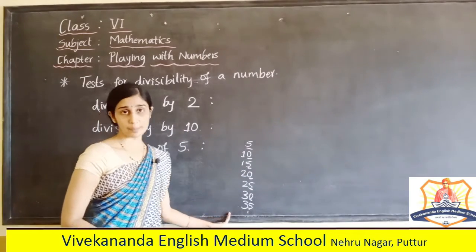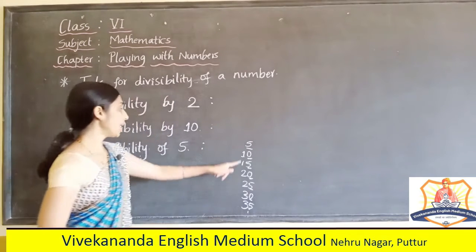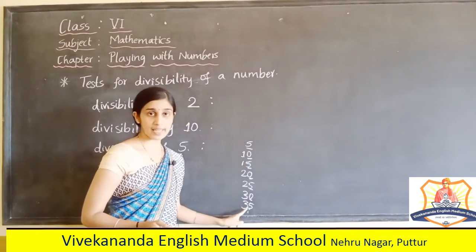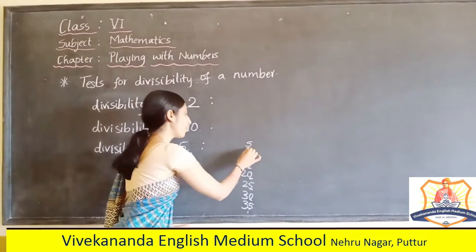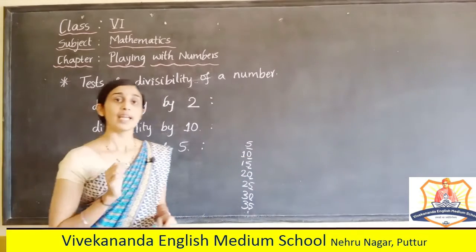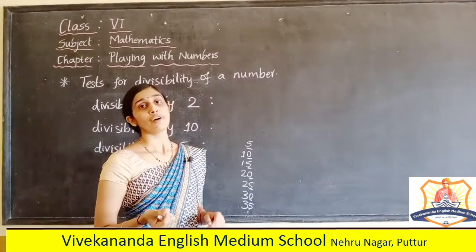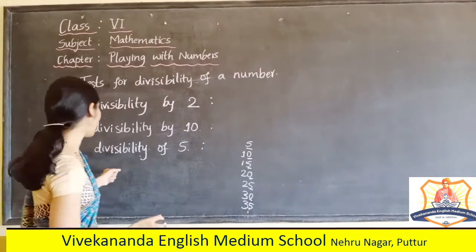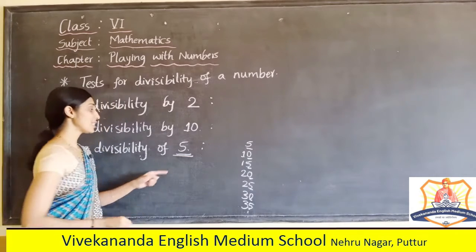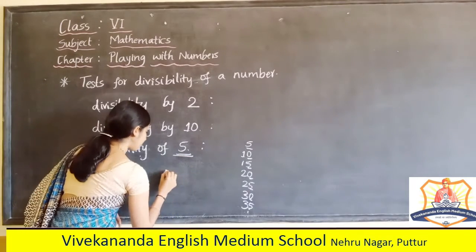So any number, however large it may be, if it has 5 or 0 in its units place, or in other words, any number ending with 0 or 5, we can say that that number is divisible by 5.